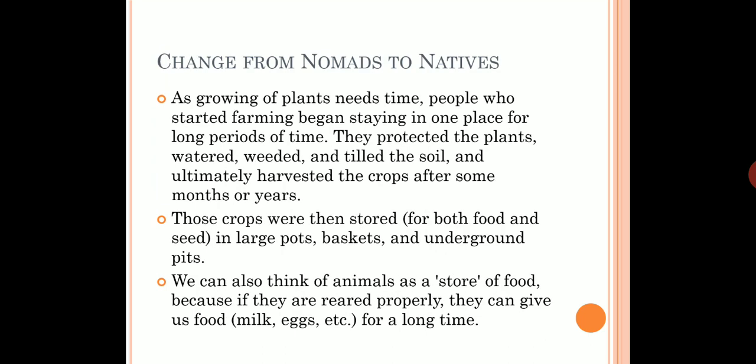Changes from nomads to native. Okay, very simple, very easy. As growing of plants needs time, people who started farming began staying in one place for long periods of time. They protected the plants, watered them, weeded and tilled the soil, and ultimately harvested the crop after some months or a year. Those crops were then stored for both food and seed in large pots, baskets, and underground pits.